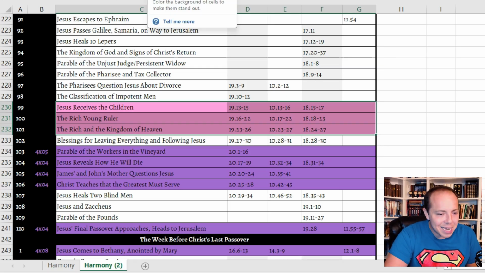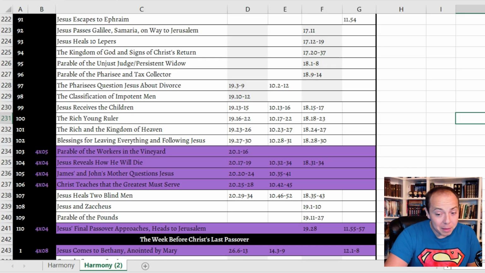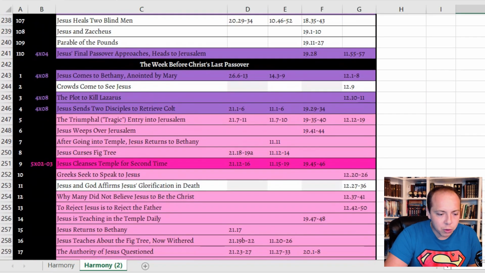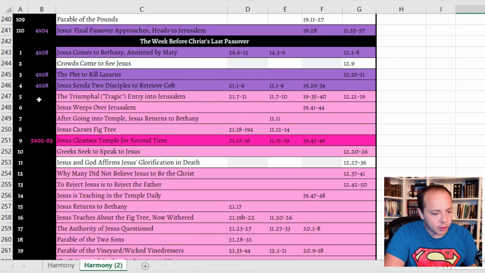And so unfortunately, we did not get to see this. I thought that Matthias might end up being the rich young ruler, but turns out he was Matthias. So we scroll down. We did see the triumphal and tragic entry into Jerusalem. I like to call it the tragic entry, because to me, it was more tragic than it was triumphal. Jesus weeping over Jerusalem, we saw that as well.